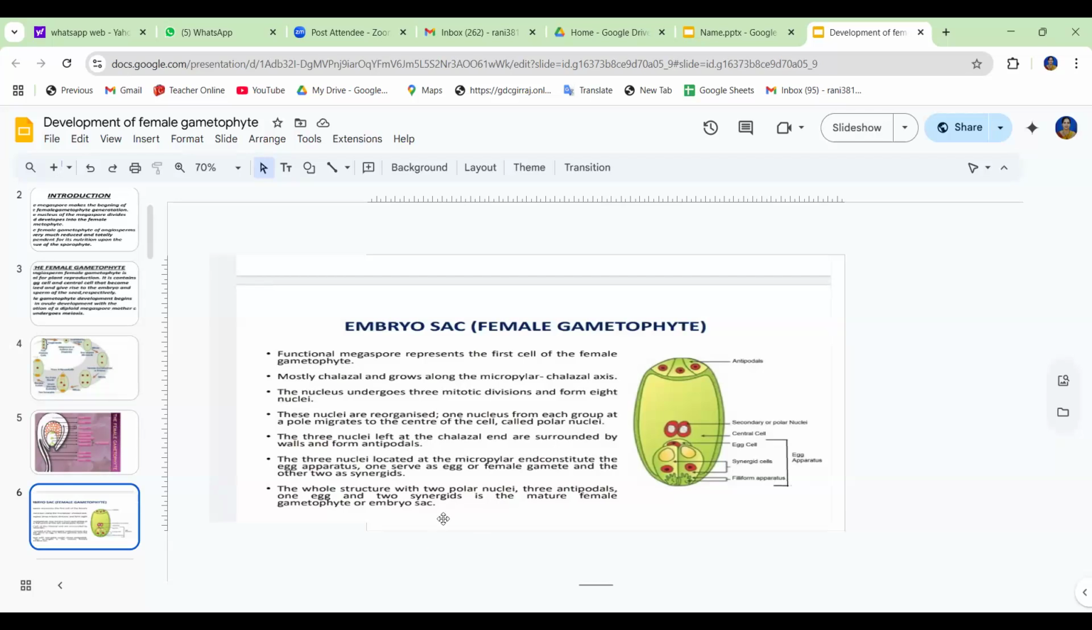The 3 nuclei located at the micropylar end constitute the egg apparatus. In that, one serves as the egg cell, which is also the female gamete, and the other two act as the synergids. So the whole structure with two polar nuclei, three antipodals, one egg, and two synergids is the mature female gametophyte. That is the complete embryo sac.